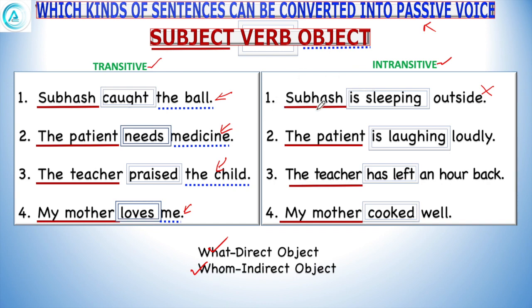But at the same time, if we write sentences like this: Subhash is sleeping outside. Outside is not an object. Outside is a place. It's an adverb. It cannot be asked in what or whom. Subhash is sleeping where? The patient is laughing how? The patient is laughing loudly. It is not the object. So we can only convert the sentences which have transitive verbs, whereas the sentences having intransitive verbs cannot be converted into passive voice.